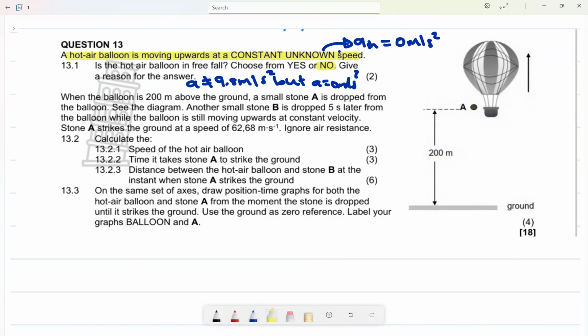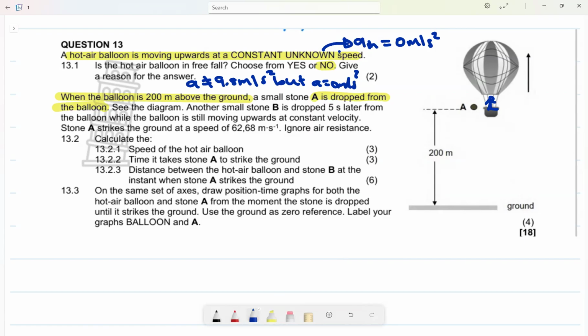They tell us when the balloon is 200 meters above the ground, a small stone is dropped from the balloon. But now I want you to remember this: if there is a person inside the hot air balloon and the balloon is moving at a certain velocity, the person is also moving at the same velocity.